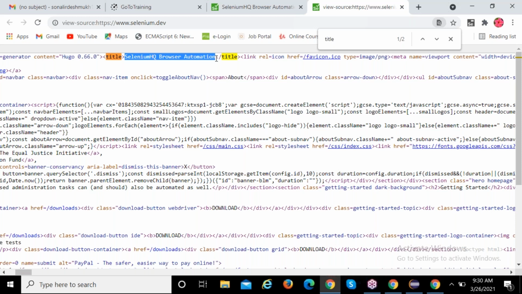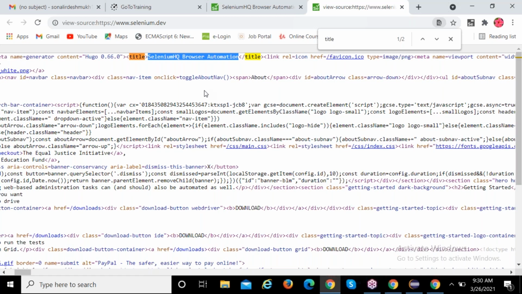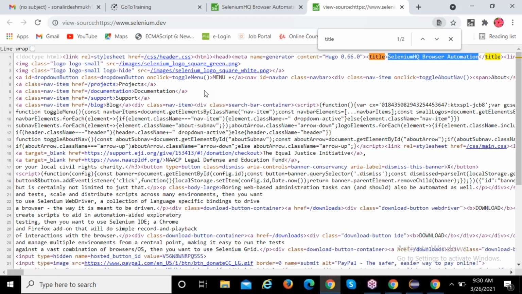See, in every HTML website, they will provide the title. Without the title, the page will not be there. So the developer will write the title, and that title we need to verify. How do you verify that? Manually, you need to open that website and check whether the title is showing or not. In the requirement document, they will clearly mention what the title should be.